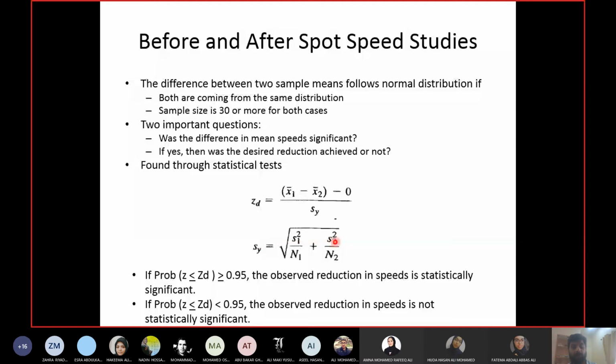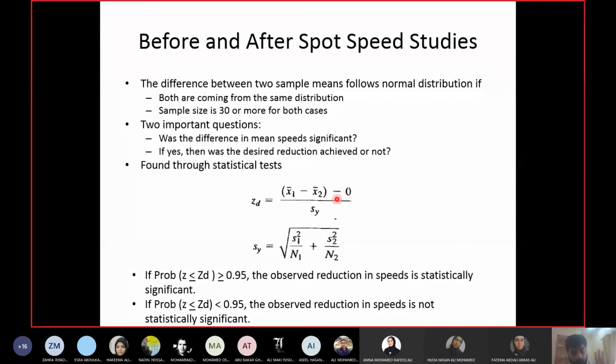So in this equation, we have S1, which is a standard deviation for the before sample, N1, which is the number of values in the before sample. We have S2, which is a standard deviation in the after sample, and N2, which is the number of values in the after sample. So you calculate SY, and then you put it in this equation, which is x1 bar minus x2 bar minus 0 upon SY. What is x1 bar? This is the mean speed in the before sample. What is x2 bar? Mean speed after sample. What is SY? Combined standard deviation. What is 0? 0 is the assumed difference between x1 bar and x2 bar.